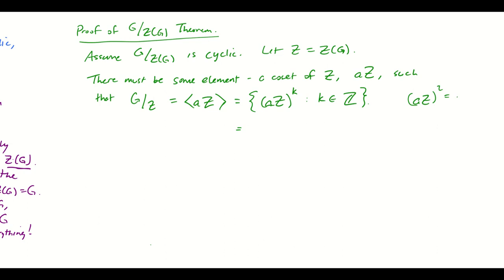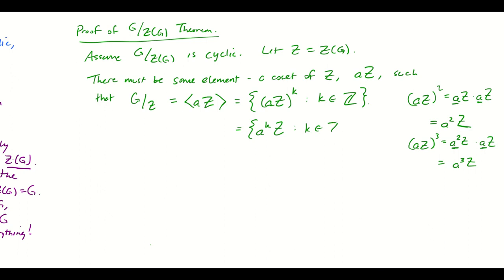AZ squared is AZ times AZ, and remember, the group operation on cosets is that I can just jam these two elements together, so that's A squared Z. The fact that Z is normal lets me do that. Then AZ cubed is A squared Z times another AZ, which gives A cubed Z. So in general, this is the set of all A to the K Z, such that K belongs to the integers.